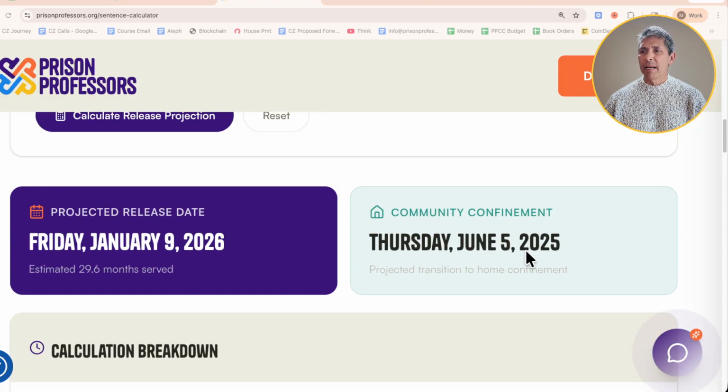So there's a couple of months of a discrepancy, and he actually finished his BOP sentence on January the 13th, and we projected that he would finish on January the 9th. So this is just a little bit faster. This was a little bit more conservative. The reason that we can't give you an exact date is because there are a lot of unknown elements.